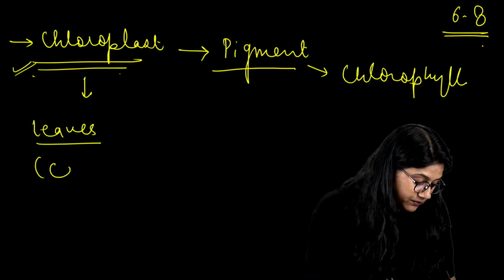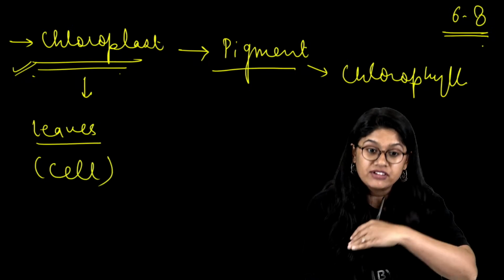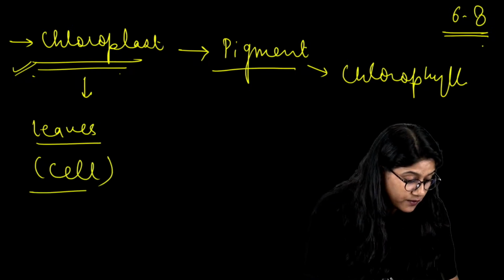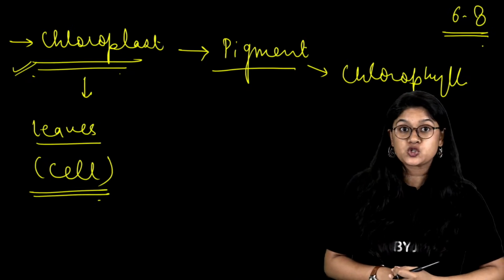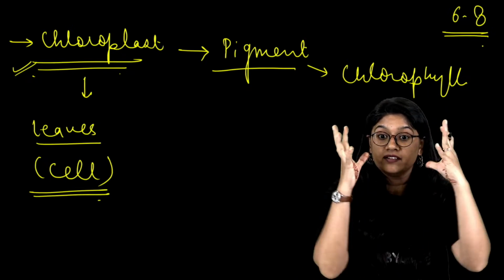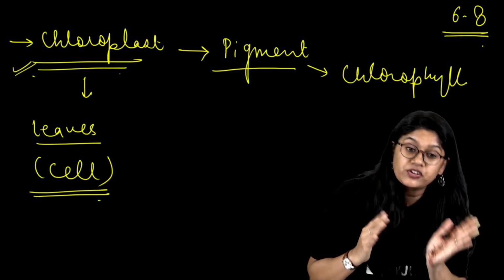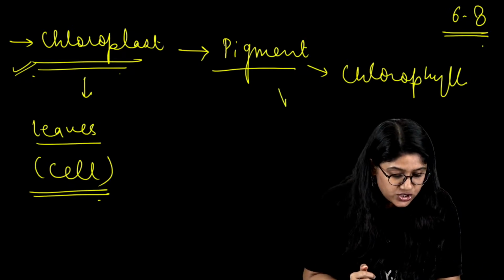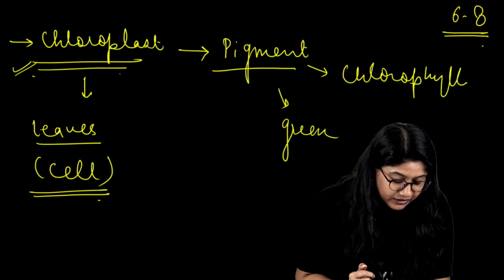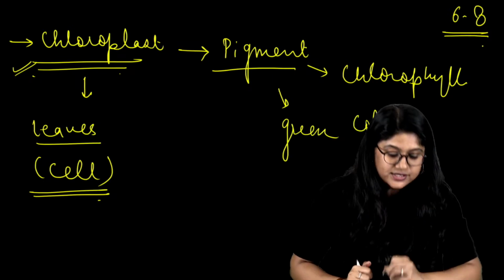Chloroplast is present in the leaves. Inside the leaves I have different types of cells, and the chloroplast is present in the cells that are there in the leaves. Inside the chloroplast, we have the chlorophyll pigment which gives green color to the plants.